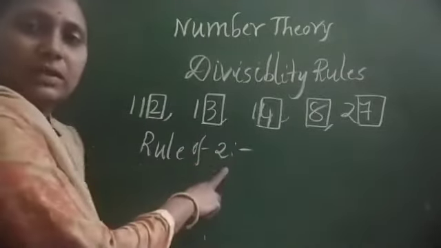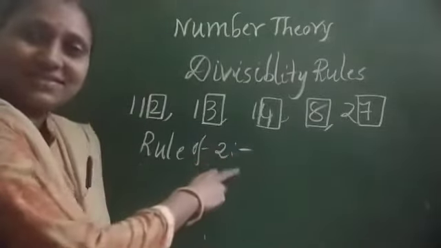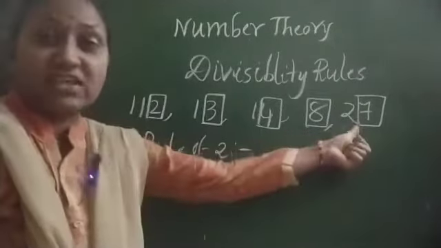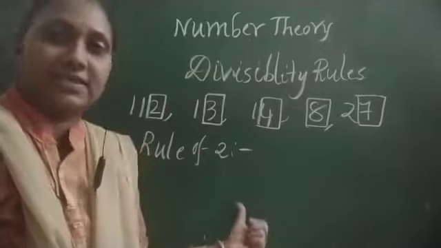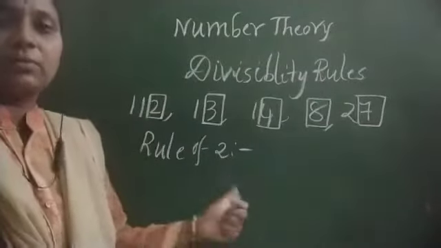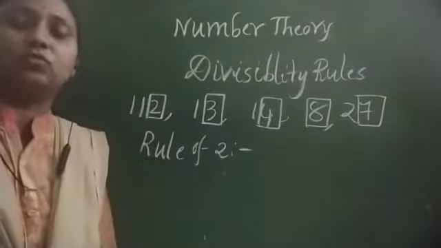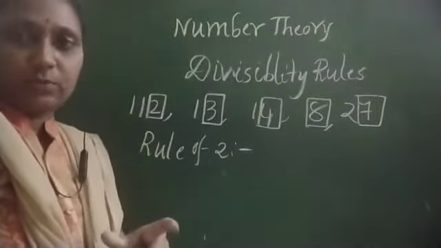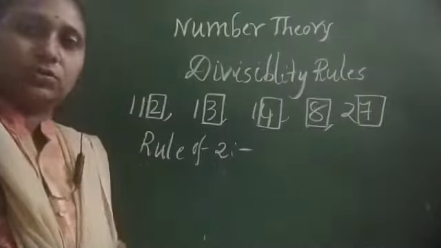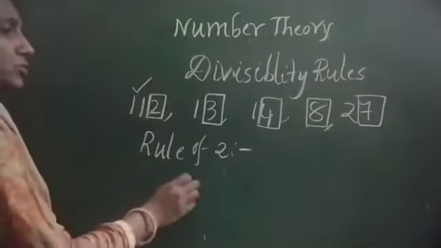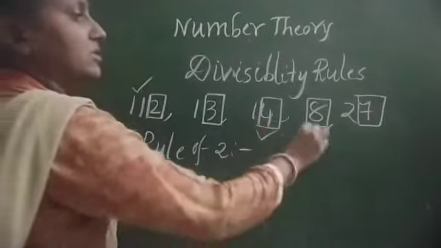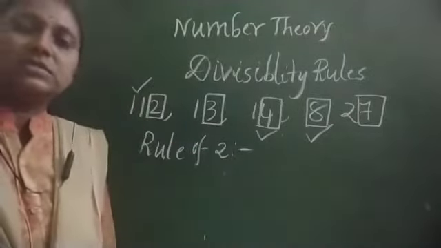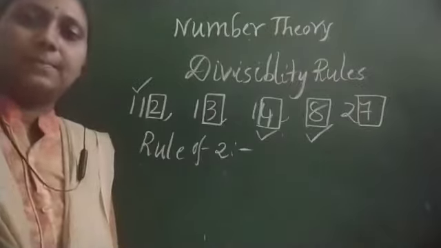And 4 should not be divisible by 2. Yes, it's divisible by 2. 8 is divisible by 2. 7 should not be divisible exactly by 2. So from this we can have the divisibility rule of 2: we have to check the last digit should be a multiple of 2, then it is divisible by 2. So this is divisible by 2, and this is divisible by 2, this is divisible by 2. These two should not be divisible by 2. This is the divisibility rule of 2.